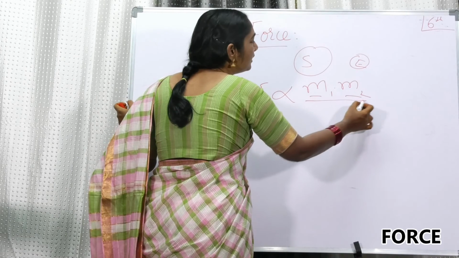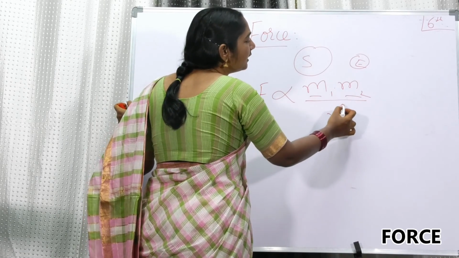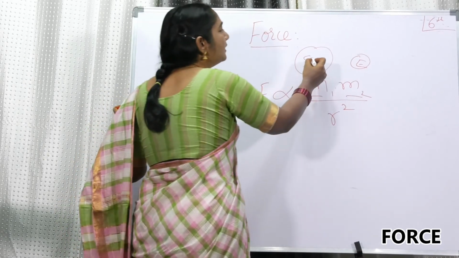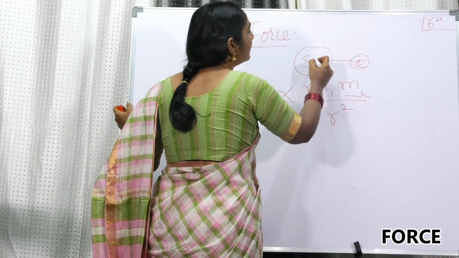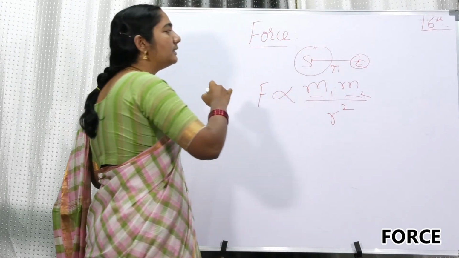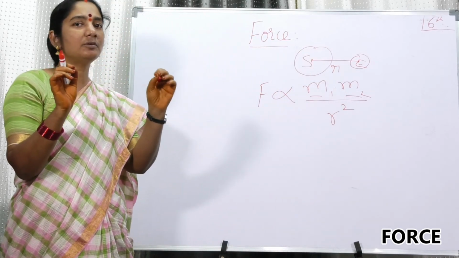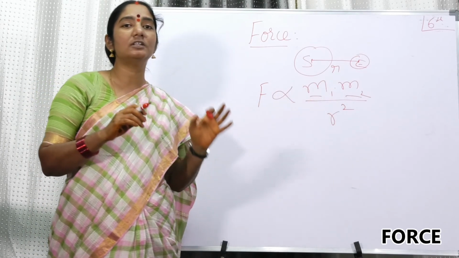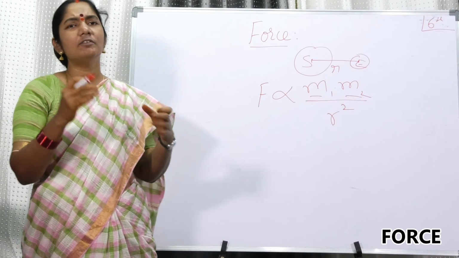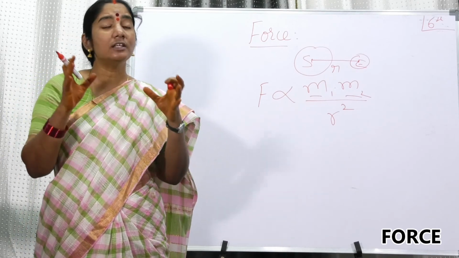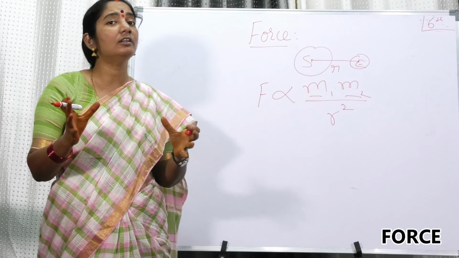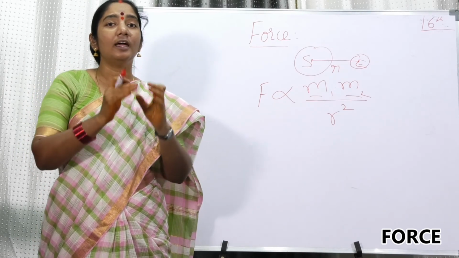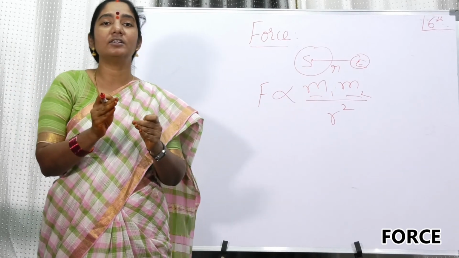And he also told that it is inversely related to the square of the distance between the two centers. The distance between the two bodies means the distance from center to center. So he was telling that it is inversely proportional to the square of the distance between the two centers. In that way he has given some explanation. So this gravitational force is depending on the mass. The more the mass, the more the gravitational force, and the more the distance, the less the gravitational force.